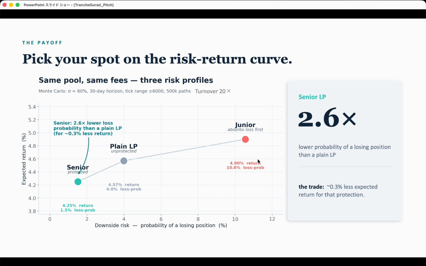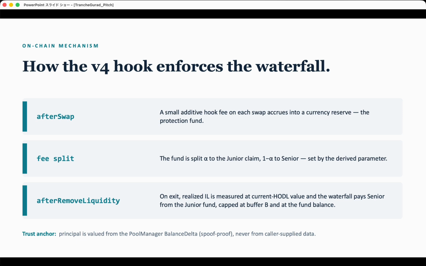Let's go junior and you take more risk for a bigger share of the fees. Either way, now it's your call. Okay, so that's the why.